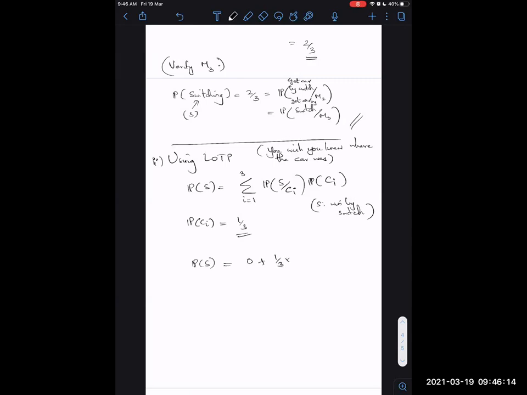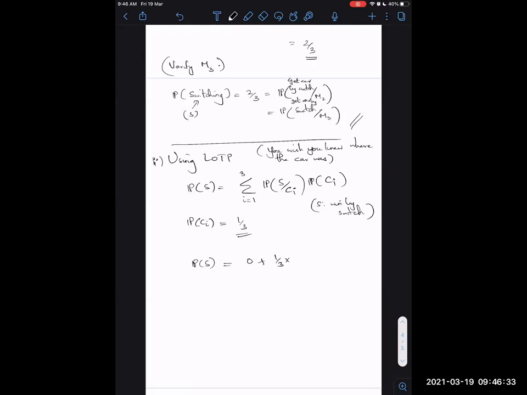Now it is 1/3 times probability of S given C2. And what is that? So you know that the car is behind C2.